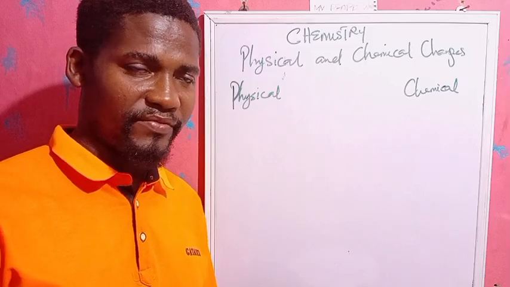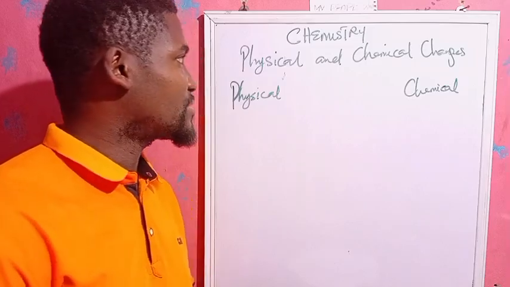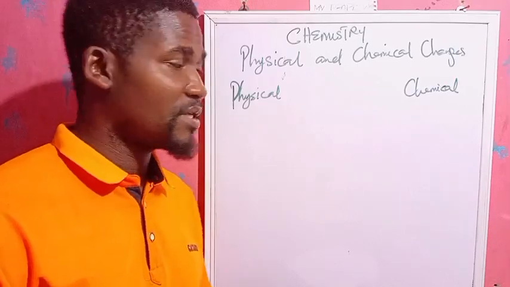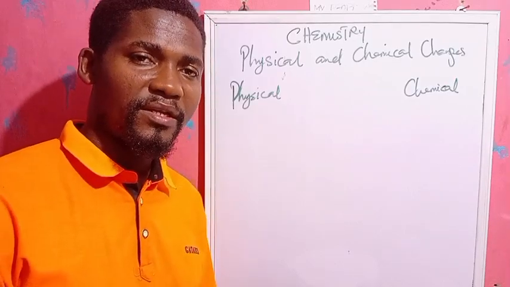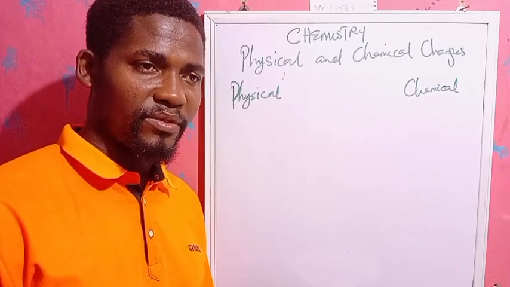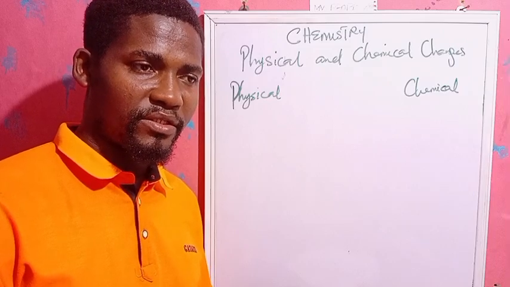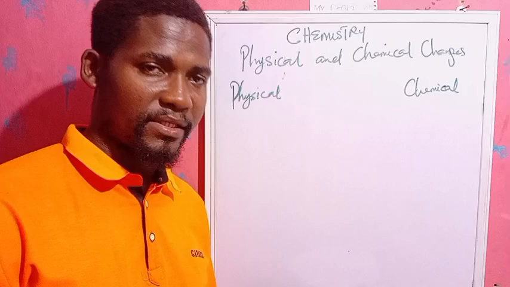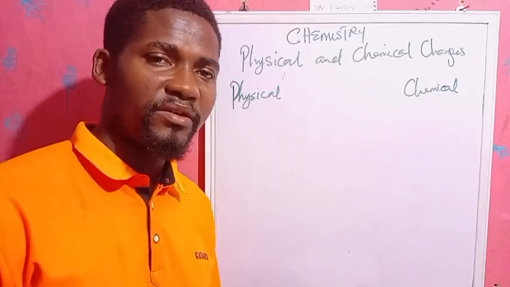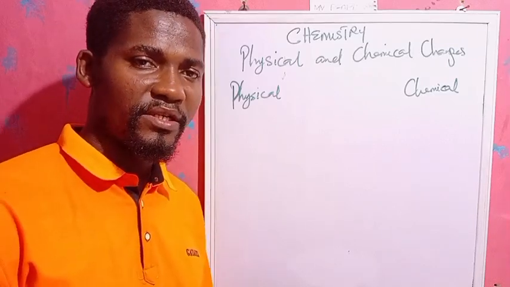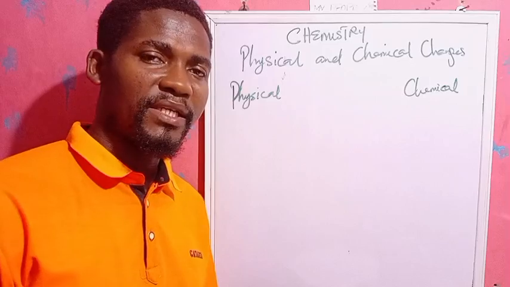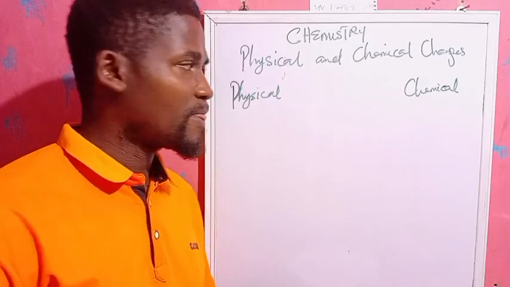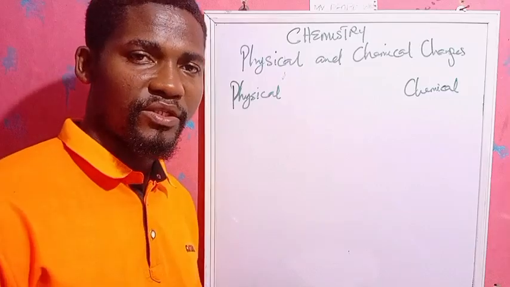The Supernovas TV. Now we're going to explain physical and chemical changes in chemistry, that is, the changes that matter undergo. In our previous class, we looked at changes in matter from solid to liquid and to gases. In this class, we're giving the general features of physical and chemical changes, and then we'll also look at compounds and mixtures. So we have physical and chemical changes.